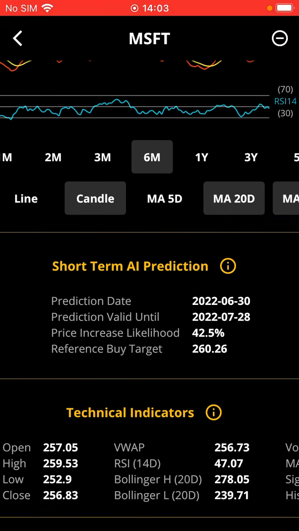Please note that these short-term predictions are updated on each business day. So from one day to another, this prediction will be changing as our algorithms collect more data from the markets.